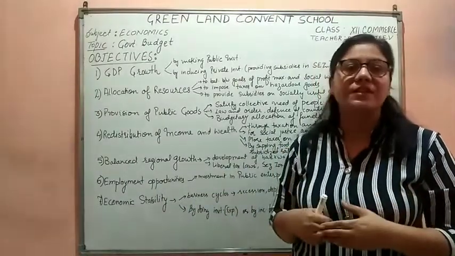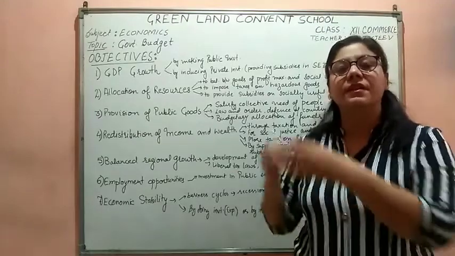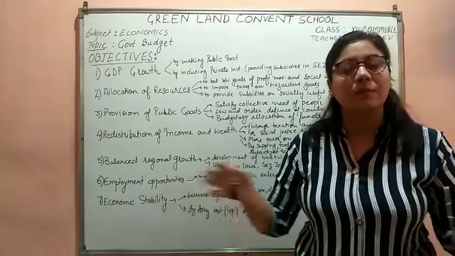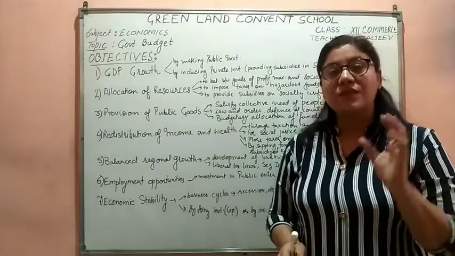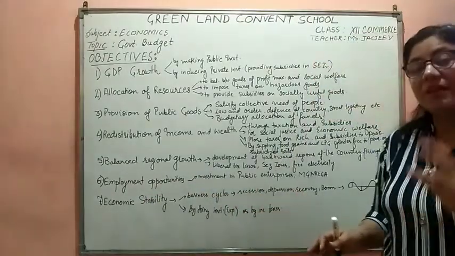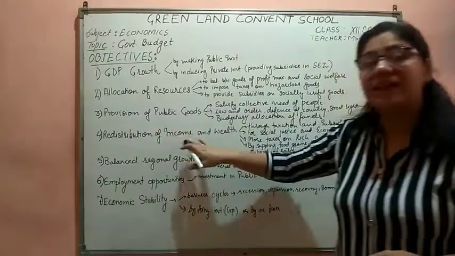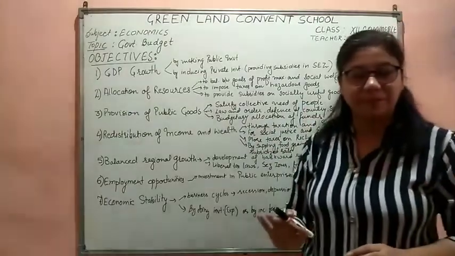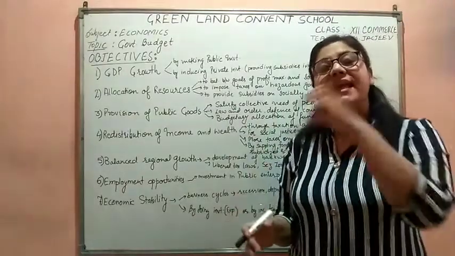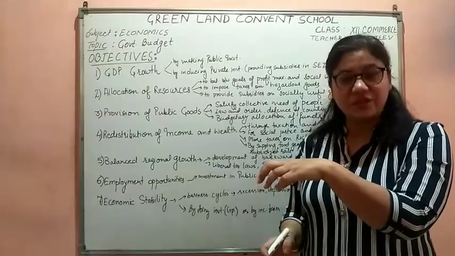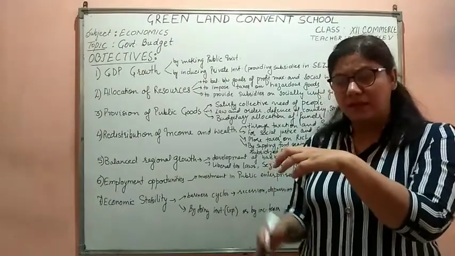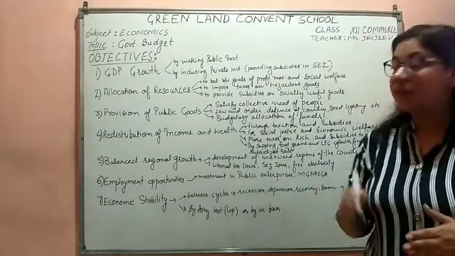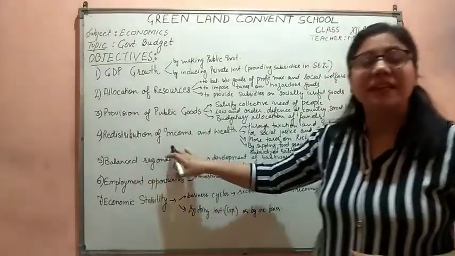To provide equality, students, it's not possible for the government to take away the money from the richer section and distribute it to the poorer section. That's not possible. So how is the government redistributing the income and wealth? It is by its taxation and subsidies policy. By imposing taxes on the richer section of society and by giving subsidies to the poorer section of society, the government tries to redistribute the income and wealth.